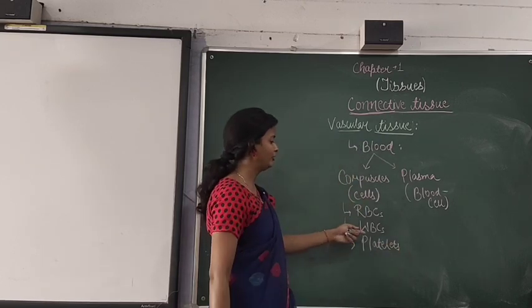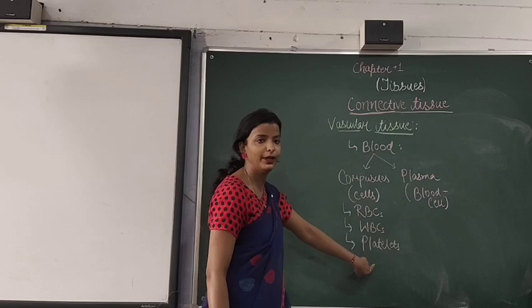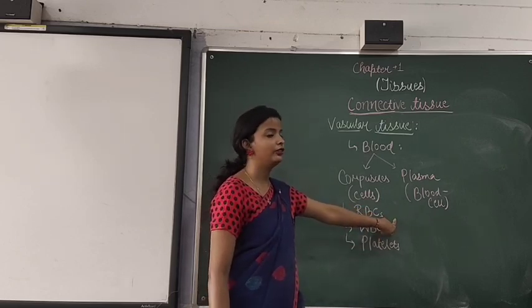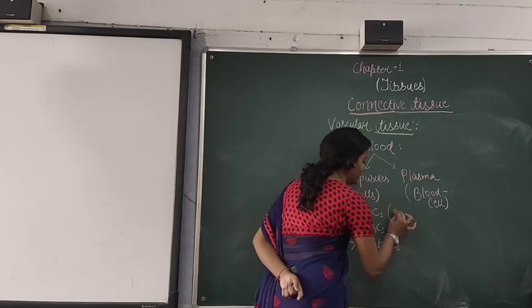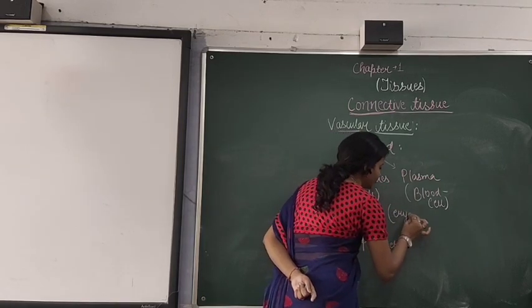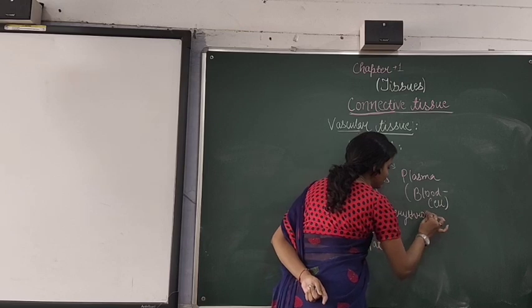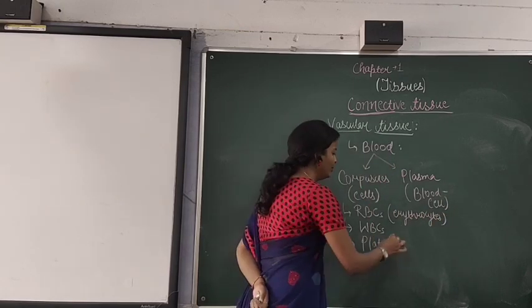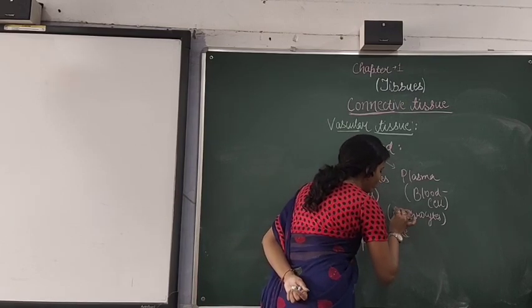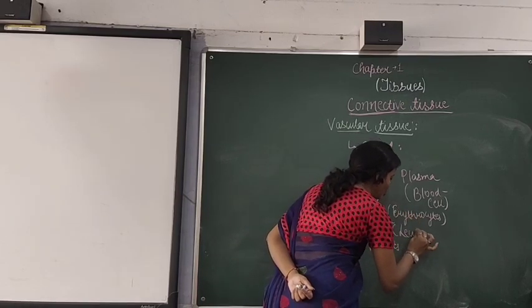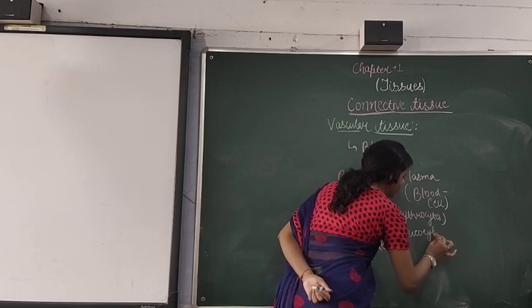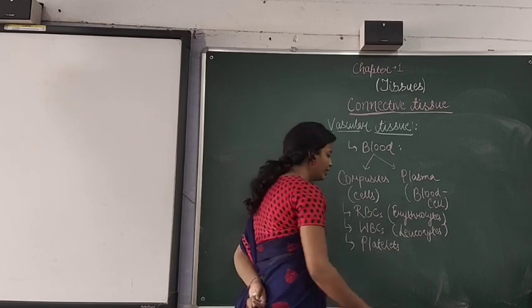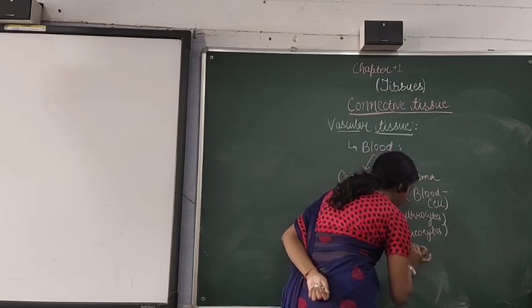When you talk about the RBCs, another name of RBCs is erythrocytes. The WBCs are named leukocytes. And the platelets are termed thrombocytes.